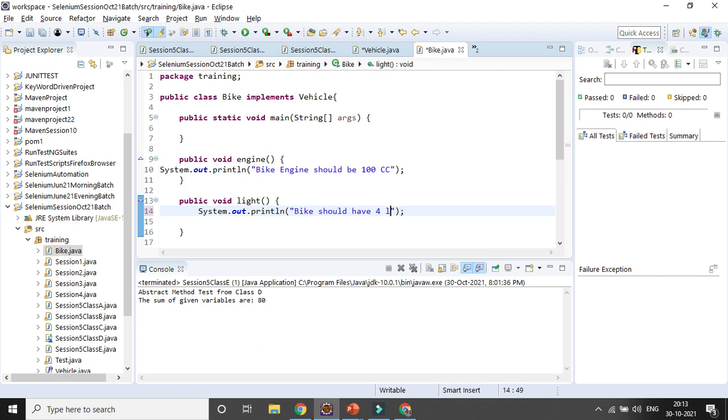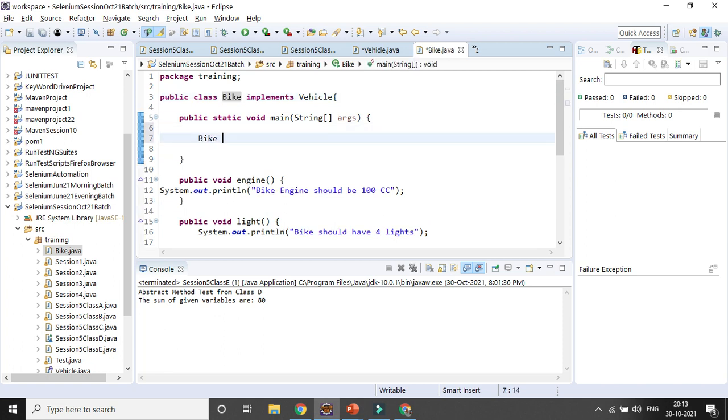Okay, so it is done. All the methods bodies have been rewritten, implemented. Now if you want to create an object here, suppose say I want to create a Honda bike, or any kind of Royal Enfield. So I want to create a Royal Enfield.